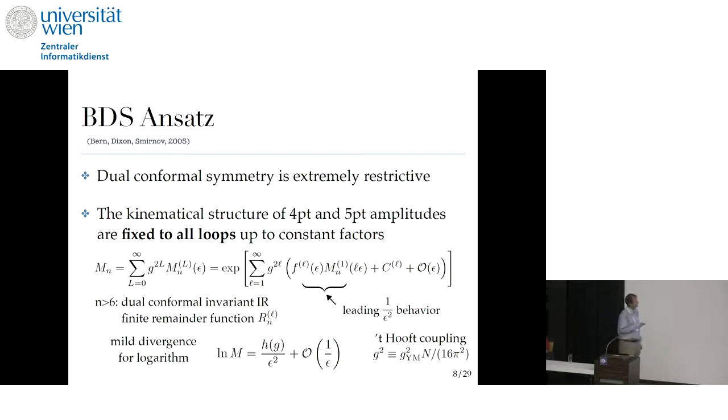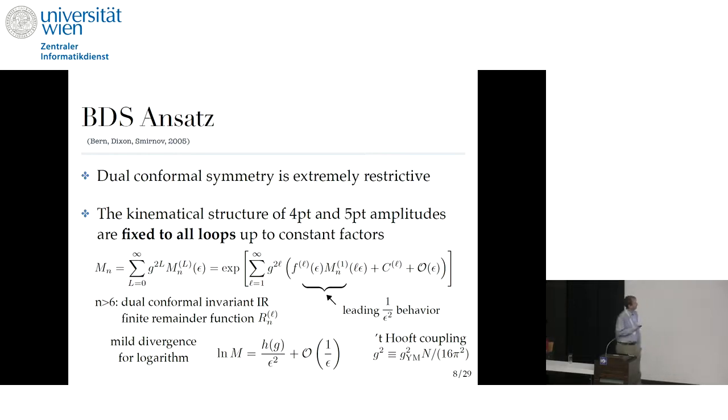Starting at 6 points, there are more kinematical functions you can write. The dual conformal symmetry allows you to write certain cross ratios, and there are additional functions that you can write and that indeed appear in the full amplitude. And this is called the remainder function.